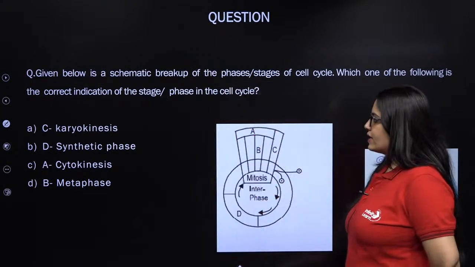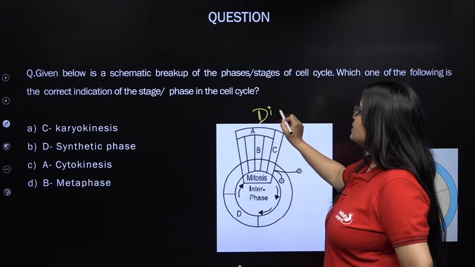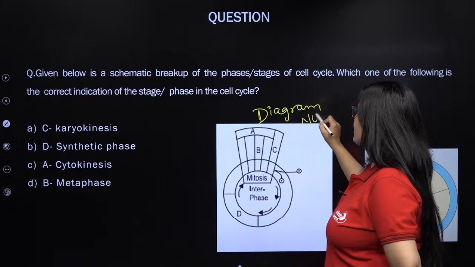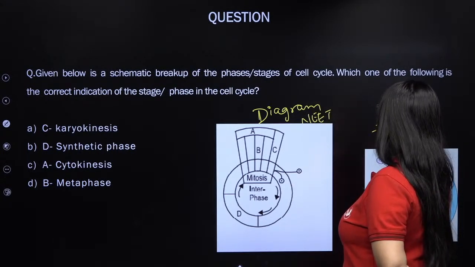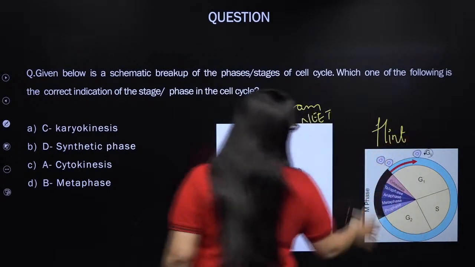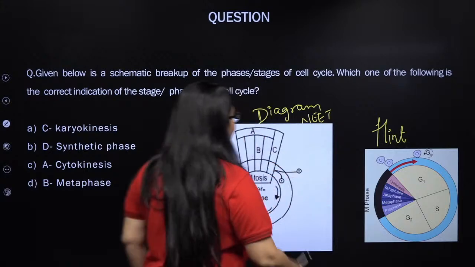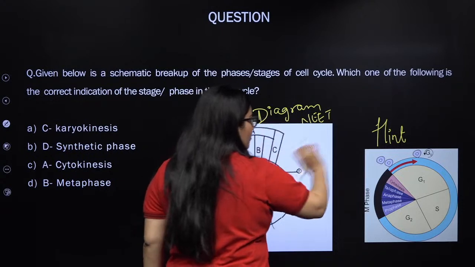So this is the question, and this was the diagram given in the NEET paper. And this is the hint. This wasn't given in your NEET exam. You have to get the answer by using the diagram, but the hint is this.